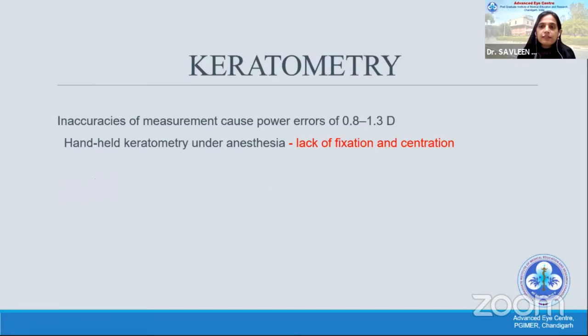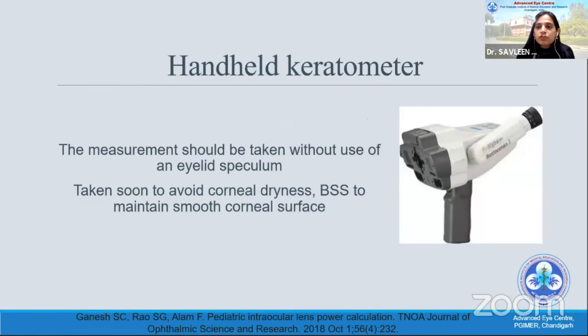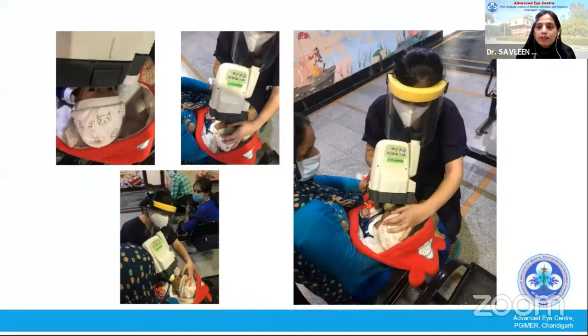Keratometry, the second thing, is again very difficult to do in the office. You are fraught with errors of lack of fixation and centration, and each error in keratometry would lead to an inaccuracy of around 1.3 diopters in the IOL power calculation. So we have the handheld keratometers, which in our center we like to use. The measurements are again taken without the speculum. You have to take the readings quickly because you don't want the cornea to dry and you want the mires to be central. And of course, you can use saline to smoothen the corneal surface. You can do it in the office as well.